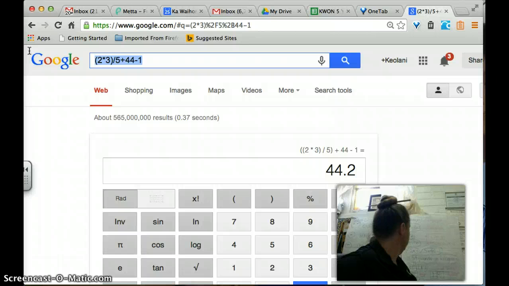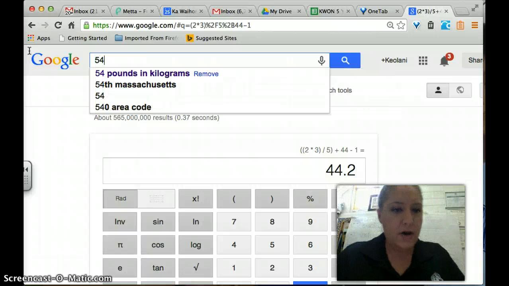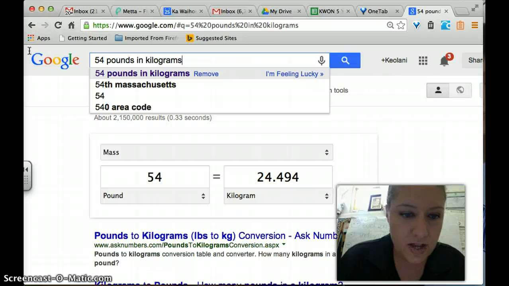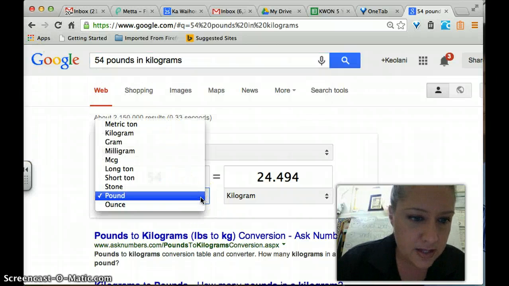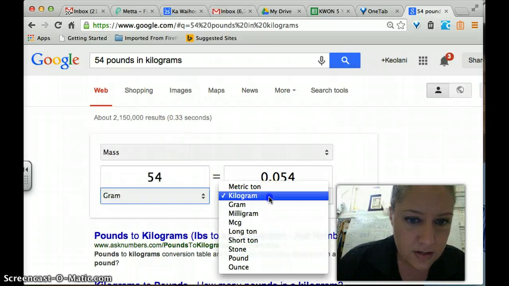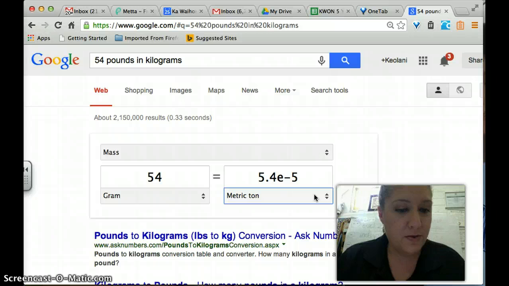Another thing you can do is anytime you need a conversion. So like, let's say you want 54 pounds, but I want it in kilograms. You can see I didn't even type it yet. I didn't even press enter yet, and it's already given me the answer. Now you can change this, like let's say you want 54 grams into tons. Ooh, that's pretty cool.